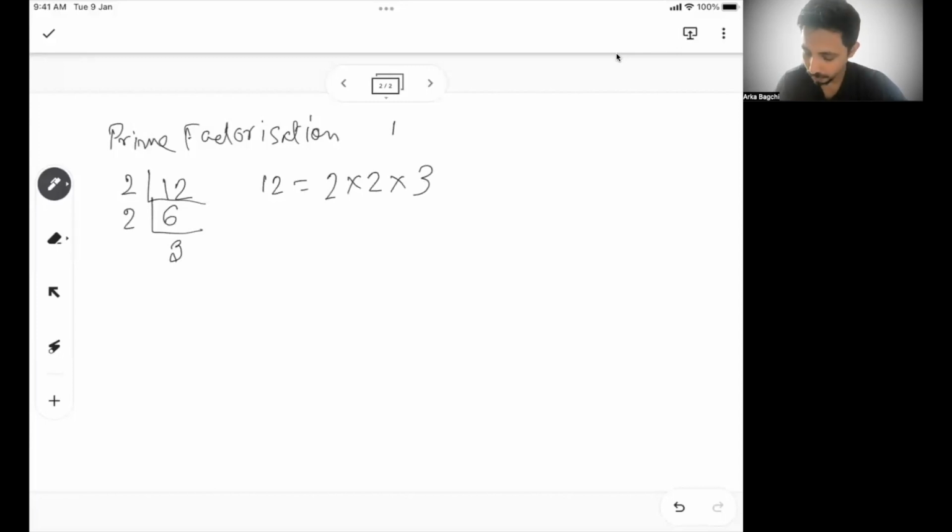Obviously, I can write 12 as 12 into 1 or 6 into 2, multiple ways, but neither 12 nor 6 are prime numbers. So the idea of prime factorization is breaking the number into prime factors, starting from the smallest one and then going further. So this 12, I can write as 2 square into 3, right?